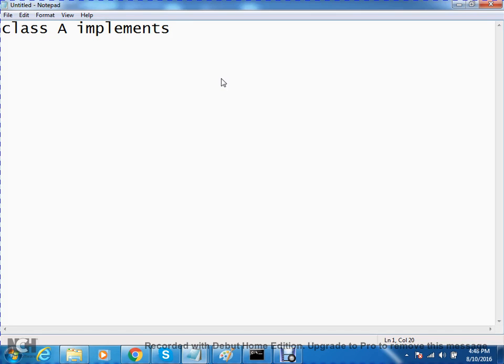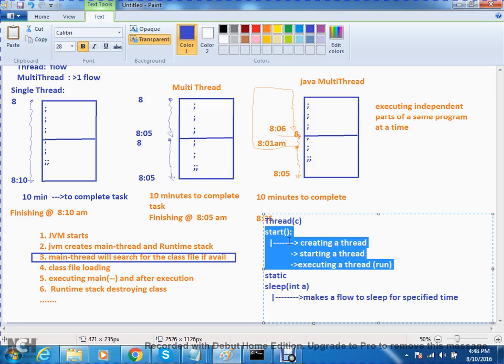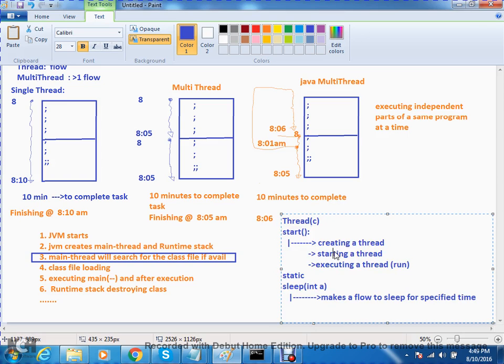Implement. What is that one? The Runnable interface. There is one interface called Runnable. Now please observe here. I said one point: which method has the logic to create a thread, start a thread and execute a thread? The start method, which is present in the Thread class.